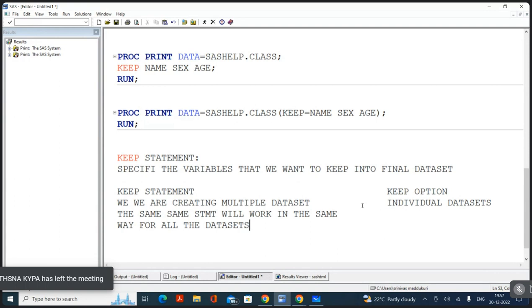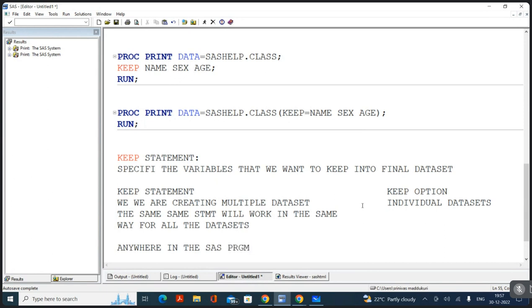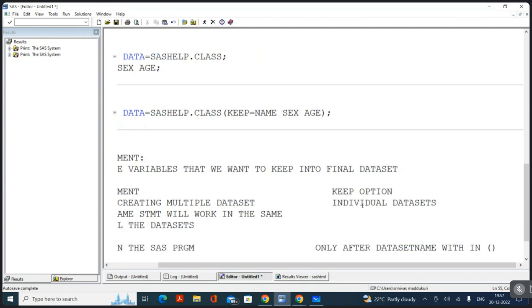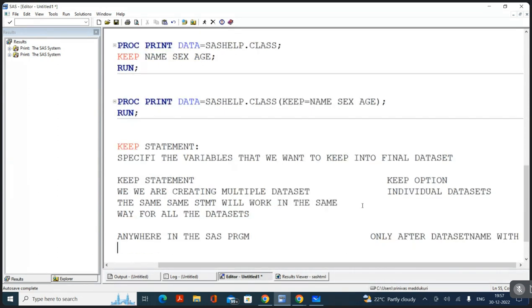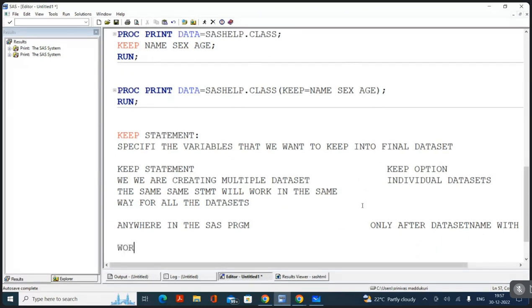And by the way, you can write a statement anywhere in a SAS program. But where should we keep the option? Only after the data set name, within parentheses. Then the next difference is that the keep statement works only in the data step. What about the keep option? It works both in the data step and the proc step.